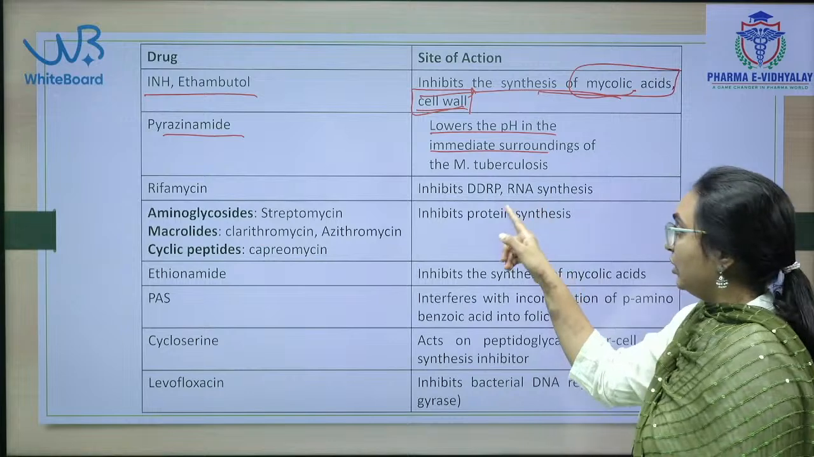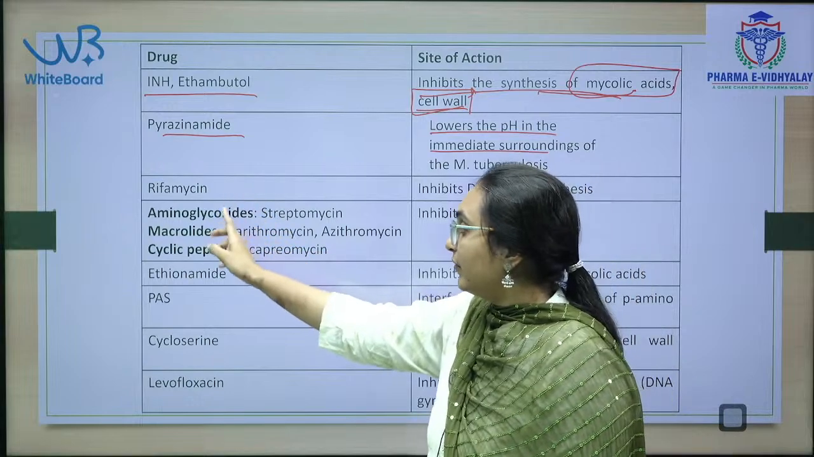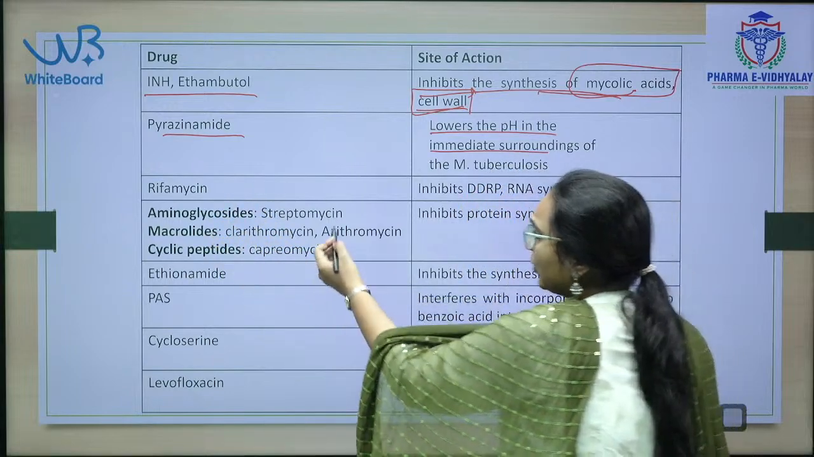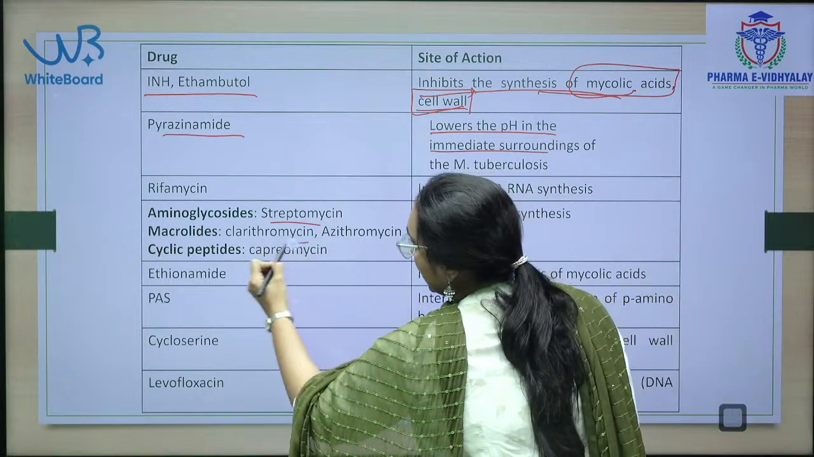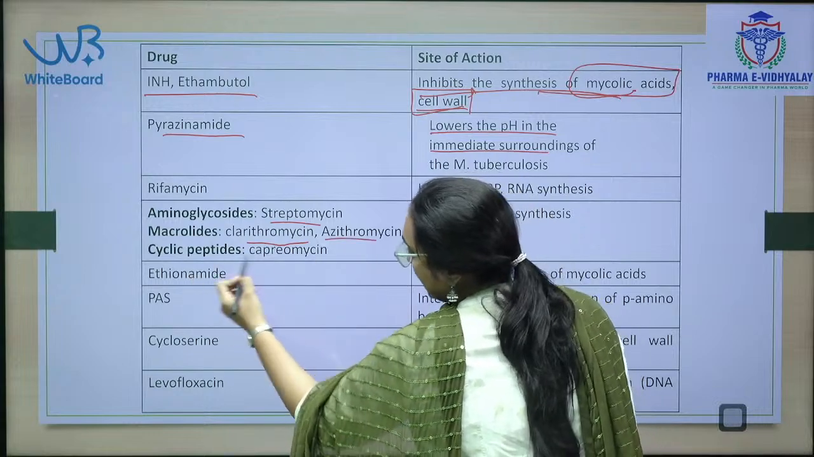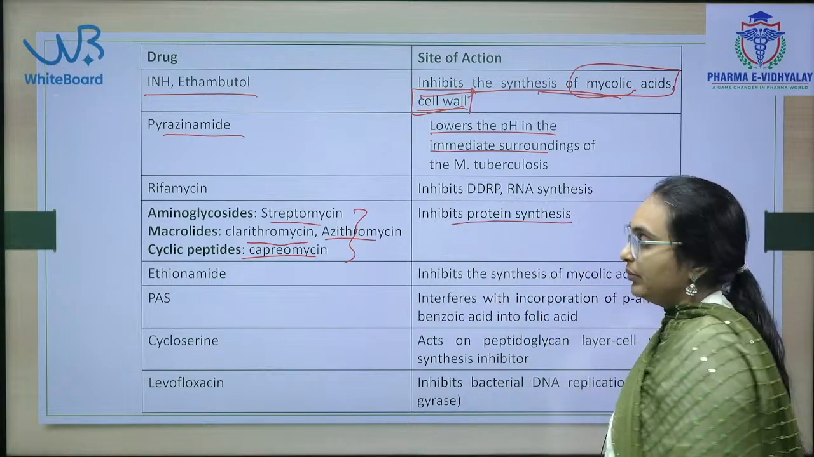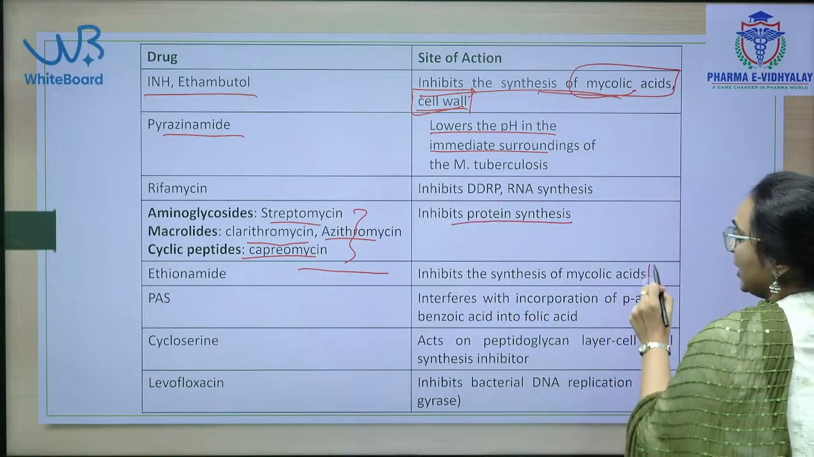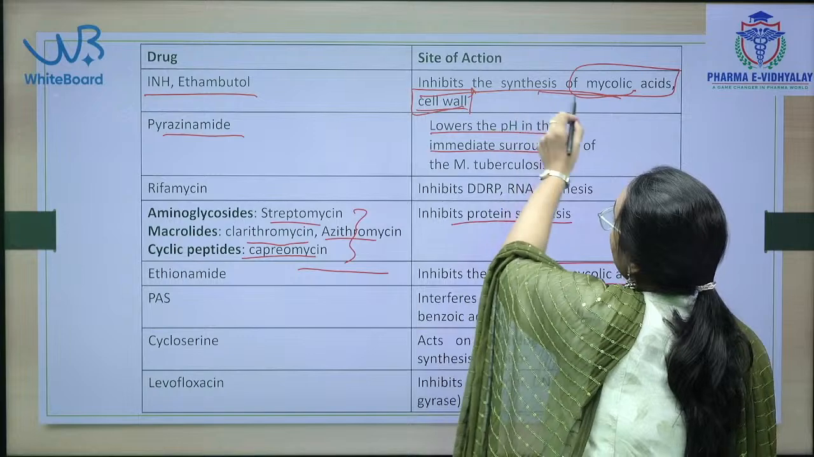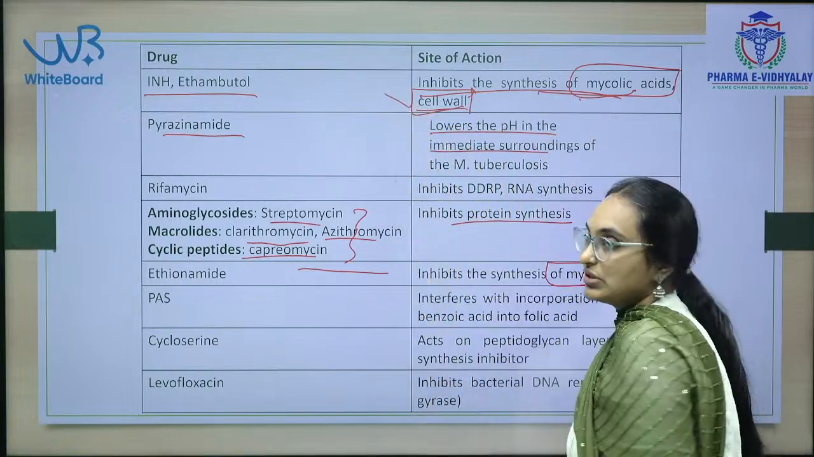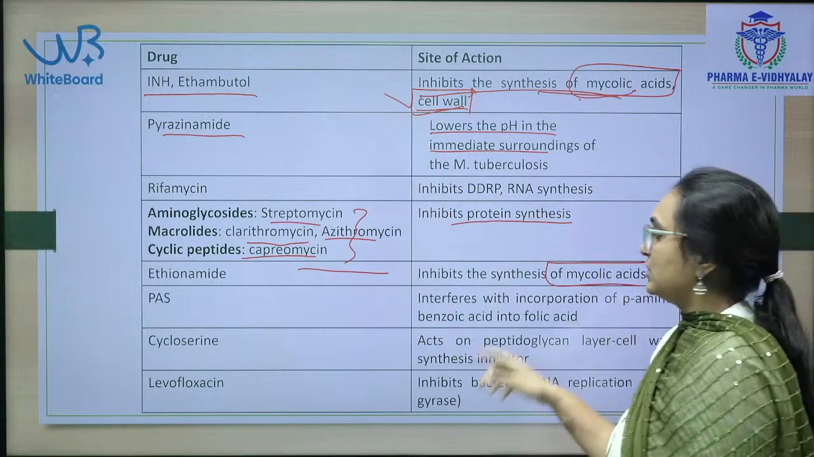Rifamycin is the DNA-dependent RNA polymerase enzyme inhibitor, inhibiting RNA synthesis. Aminoglycosides like streptomycin, macrolides like clarithromycin and azithromycin, and the cyclic peptide capreomycin, these three sets of drugs are protein synthesis inhibitors. Ethionamide is a mycolic acid synthesis inhibitor. Cell wall synthesis is inhibited by isoniazid and ethambutol by targeting mycolic acid, and ethionamide inhibits the synthesis of mycolic acids.